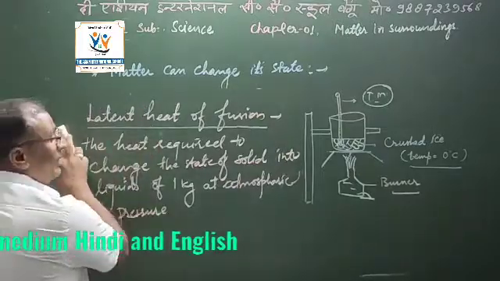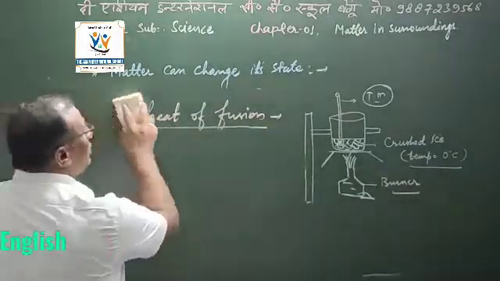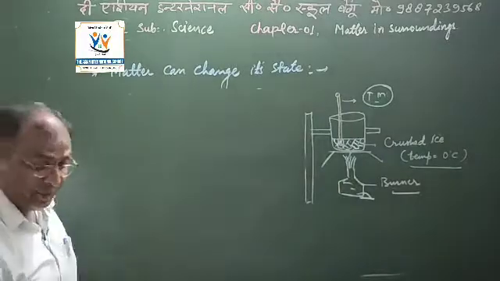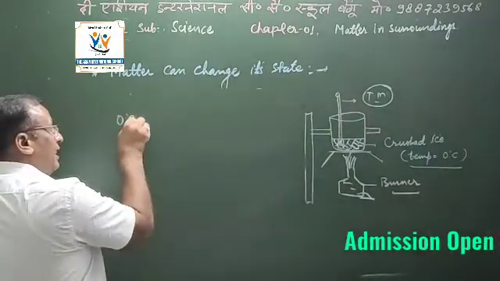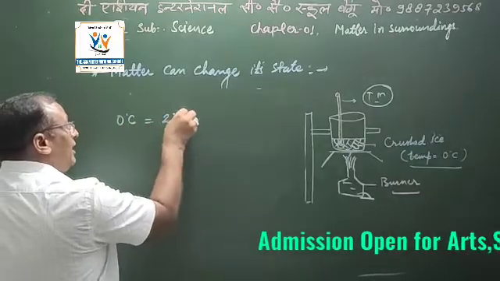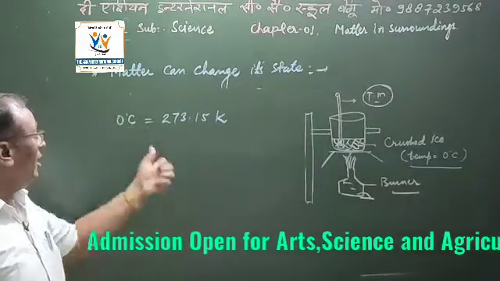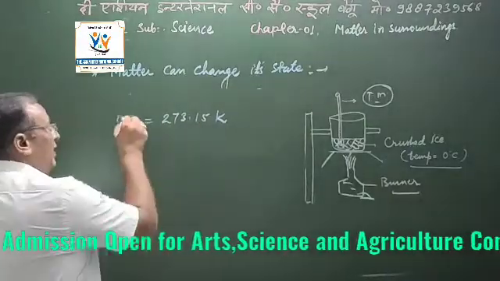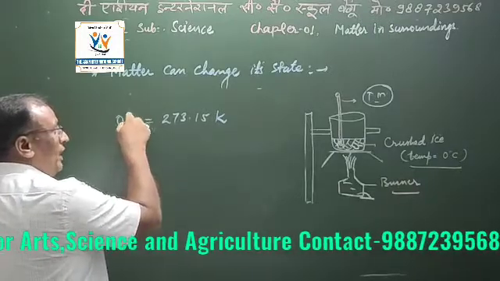If I say the temperature is 0 degree, according to the SI unit of temperature, Kelvin, the temperature of 0 degrees centigrade is 273.15 Kelvin. We will not measure here; here it will remain 0 degrees centigrade.